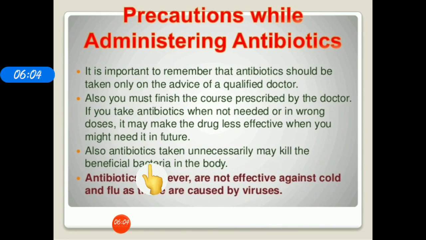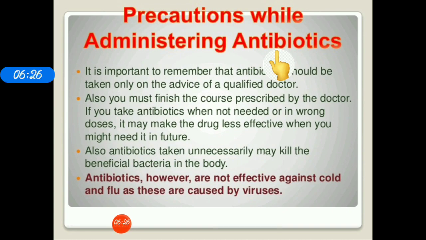Now, we have to take some precautions while taking antibiotics. Whenever we go to a doctor, the doctor prescribes an antibiotic and gives us a perfect amount of dose, a 3 days dose, 5 days or a 7 days dose, depending upon our illness.